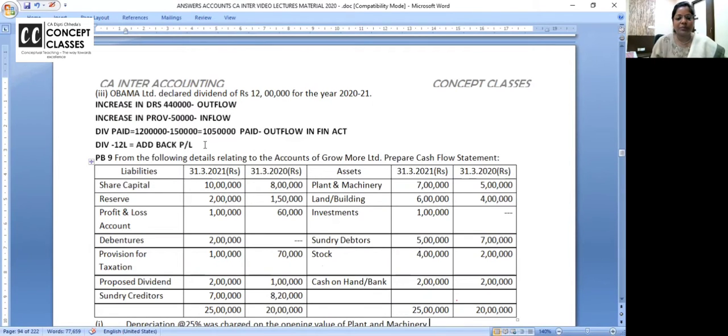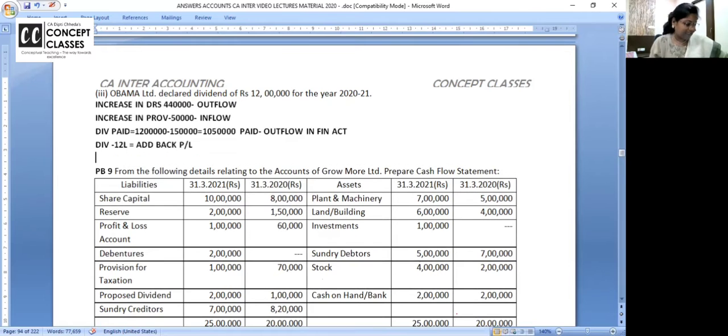So once again I want to show you here only how your operating profit will come. You must have started with the retained earning difference 1040. Add 1,80,000 depreciation. Add 12 lakhs because in the P&L account 12 lakh has gone, no? Add. You will get this cash flow before working capital changes. Now, after this, 2420.